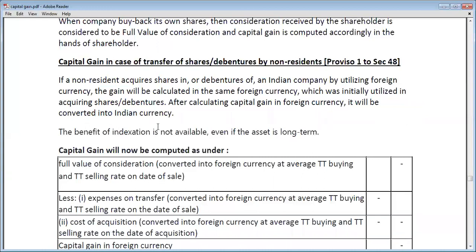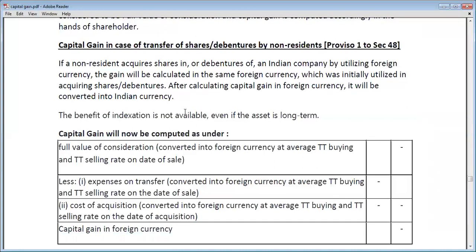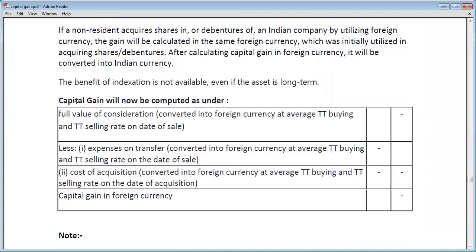The benefit of indexation is not available even if the asset is long term. So if any non-resident acquires shares or debentures in an Indian company, no indexation benefit will be allowed even if the asset is long term or the gain is long term capital gain. Now see how we will calculate the capital gain.